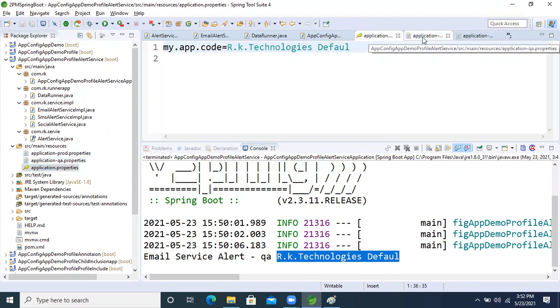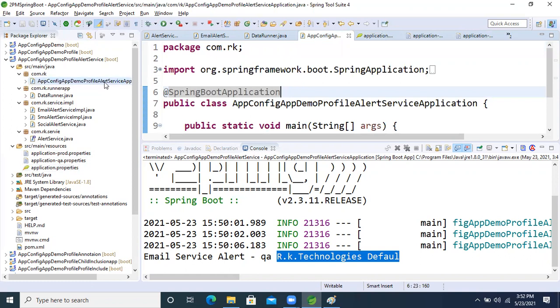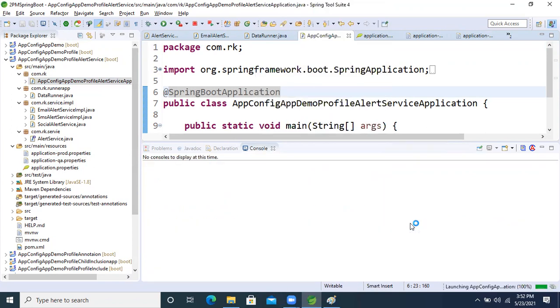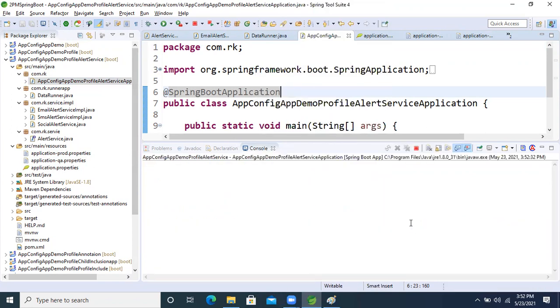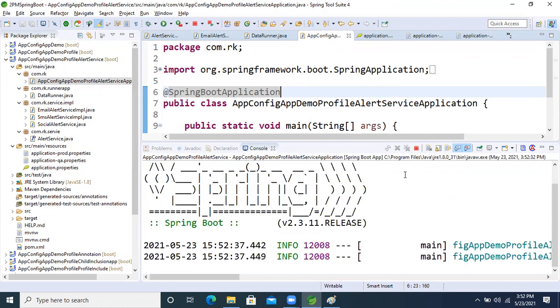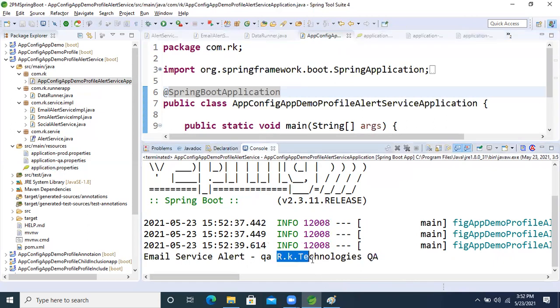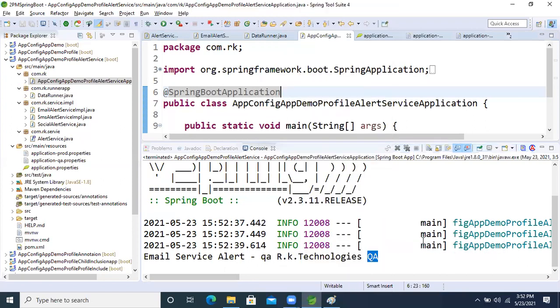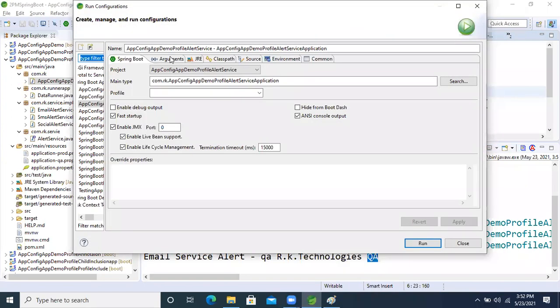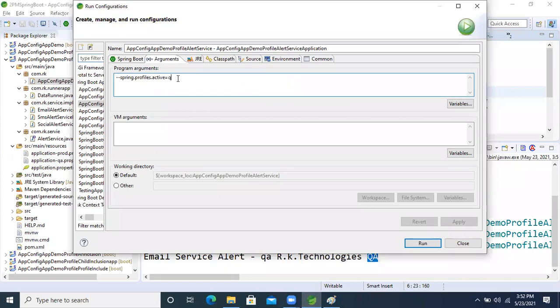Okay, so now fine, guys, come on. Here I'm running the application configuration again. Right click, run as, just normal run. Okay, it's still activating. See now, previously we were getting RK technology qa, default, but here qa, because in the argument qa is activated now, guys. Okay, because of that we are getting it. Now I want prod, the production environment. Now apply and run.